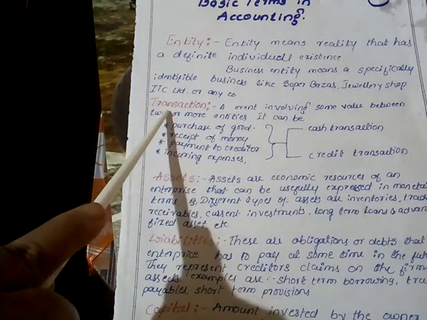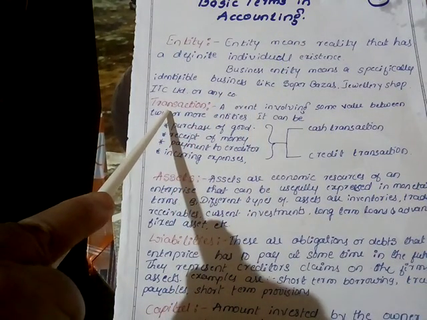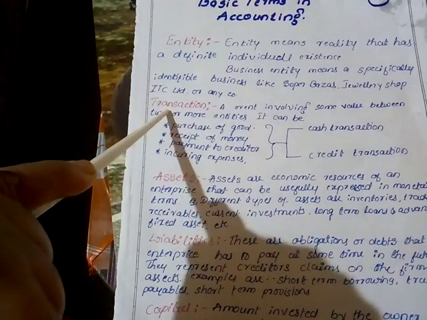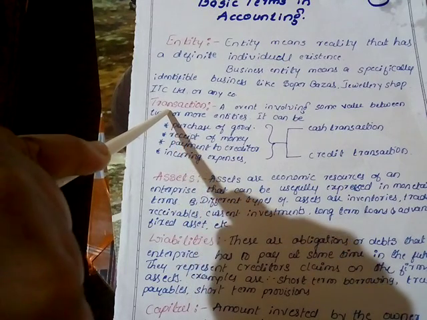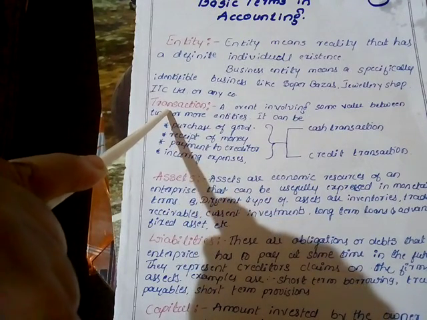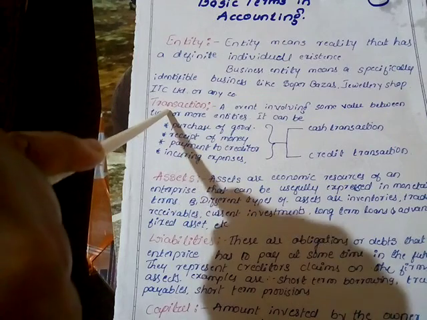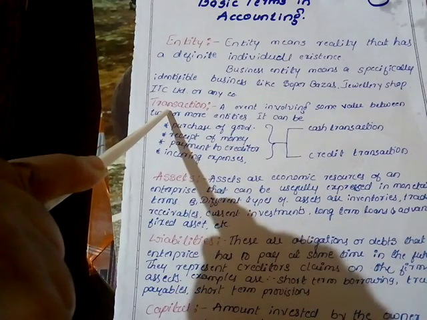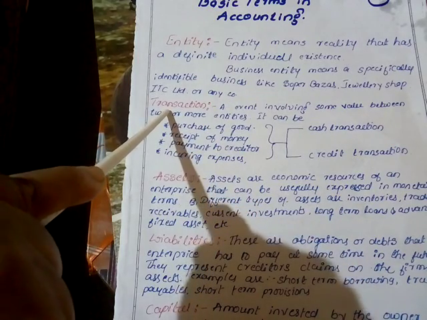The next term is transaction. It is a very important aspect of accounting, because in each and every accounting aspect, transaction plays a very important role. Let's see what it means.